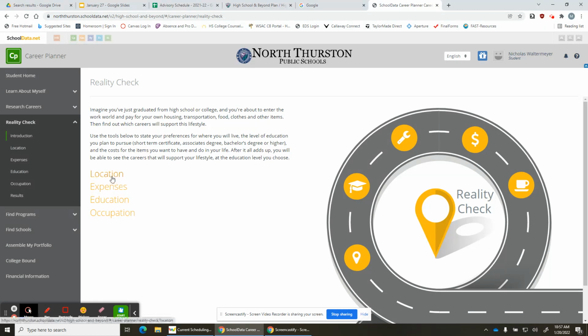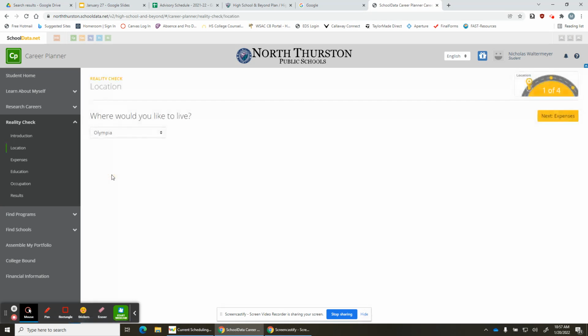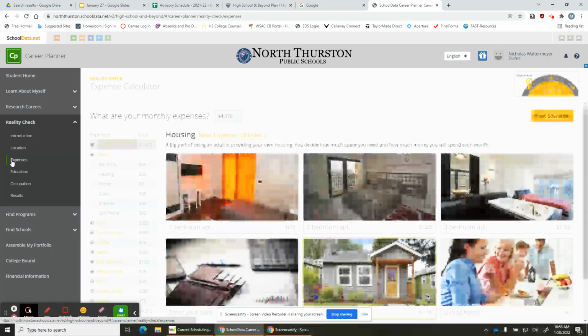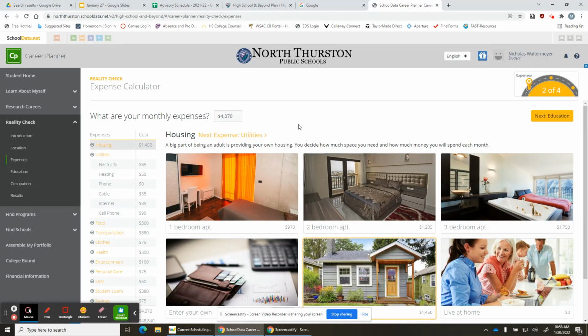So it starts very easily with the location. You just click location, and then it asks you where you'd like to live, where you see yourself living. Unfortunately, this doesn't go nationwide. The data is only from Washington. So if you're thinking about living in another state, just do your best to pick a city in Washington to start. You'll then go into expenses, and this is where it starts getting interesting, and you really individualize it.